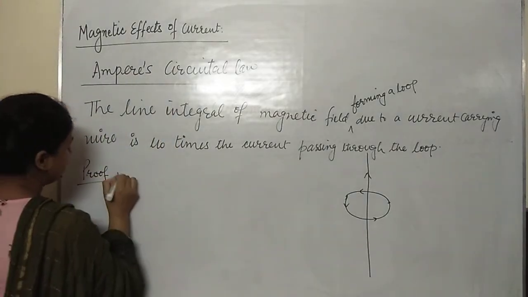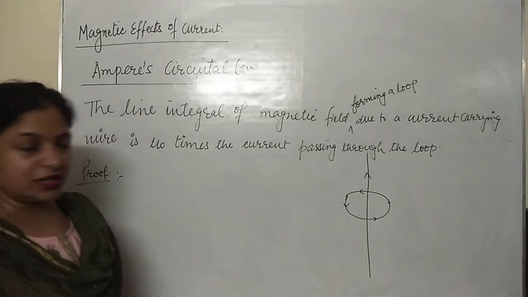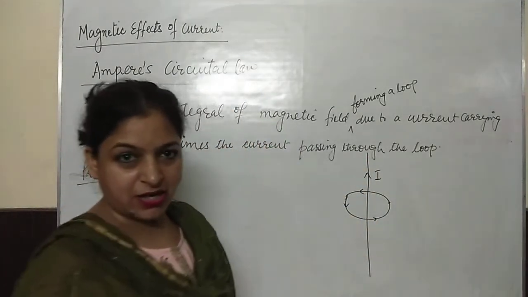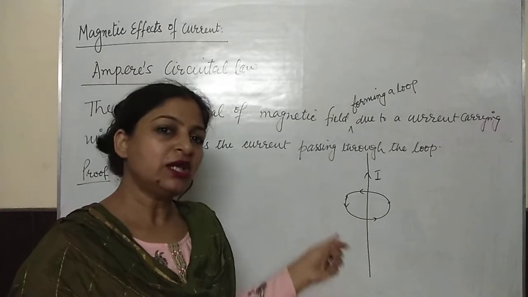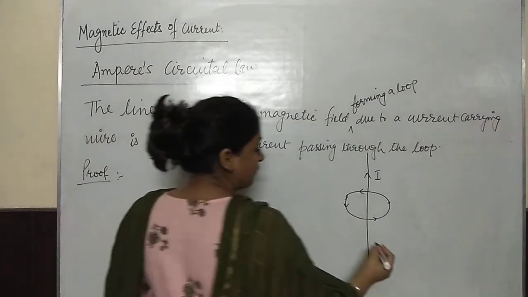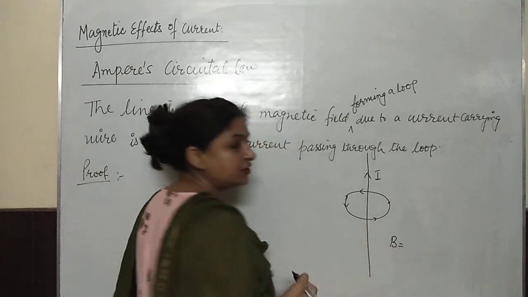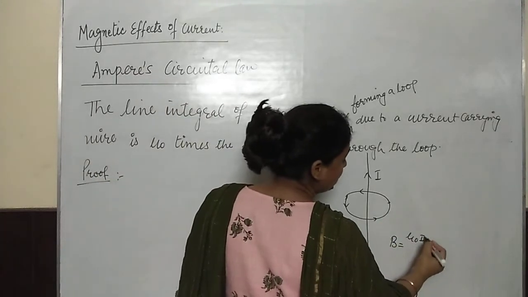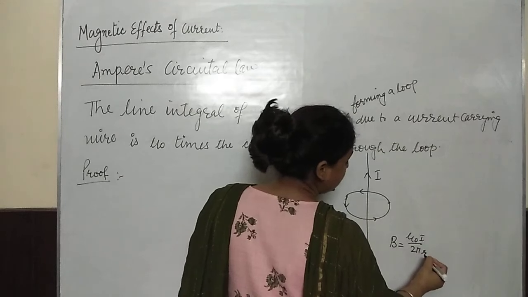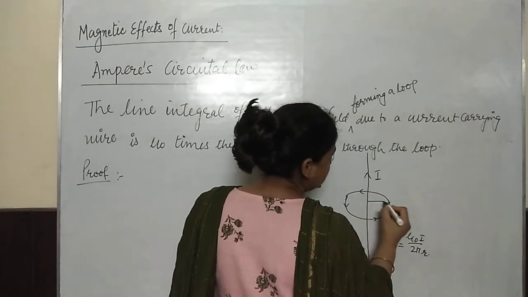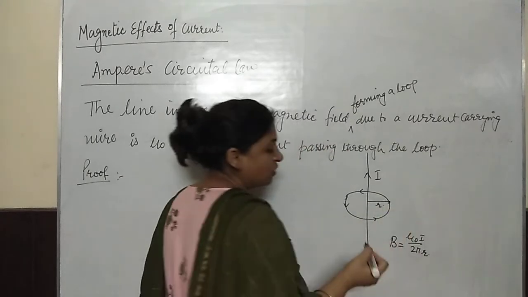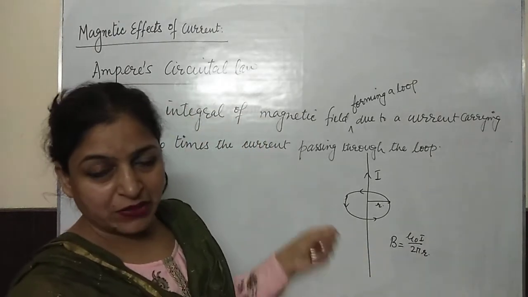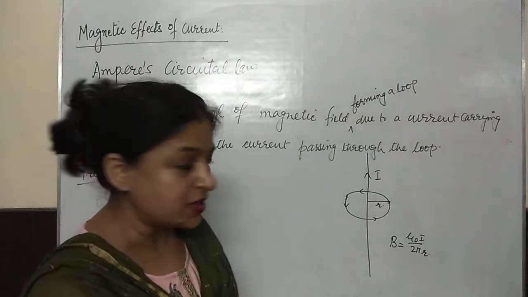I am considering the same example here. I have the current carrying wire. Let us consider the current is I, and this wire is infinitely long, and what is the magnetic field due to an infinitely long wire? That is mu naught I over 2 pi r at any point. Suppose this point is at a distance r, so the magnetic field is mu naught I over 2 pi r for the length of the wire to be infinite.